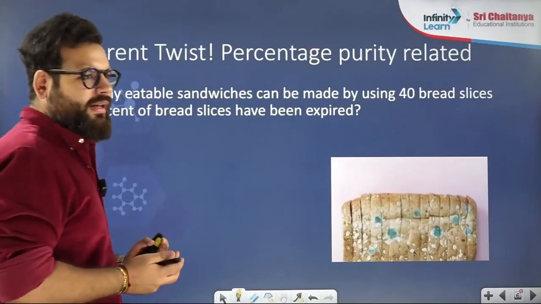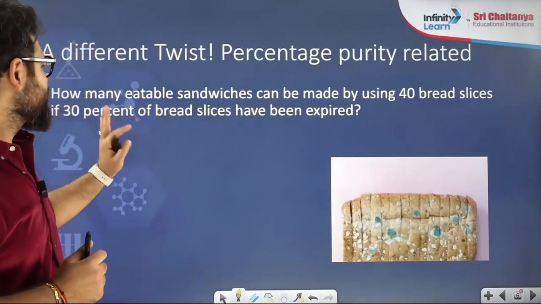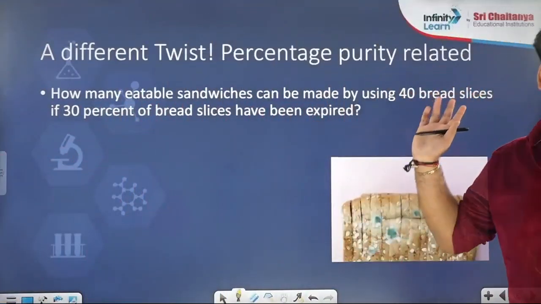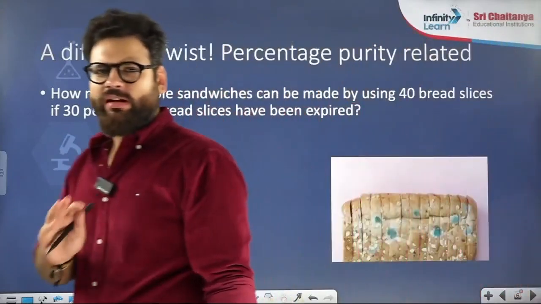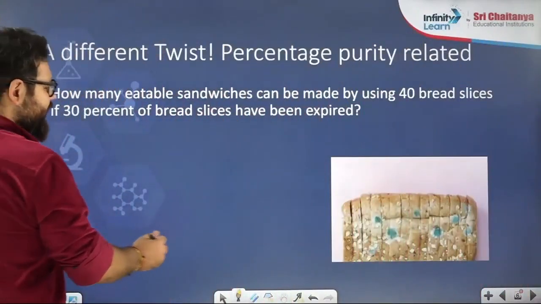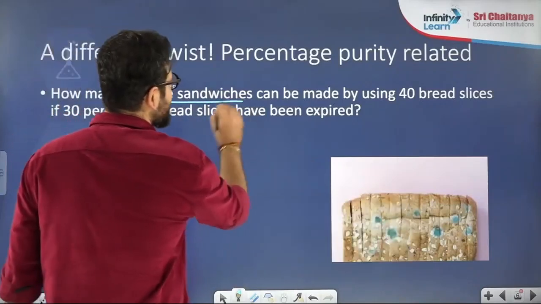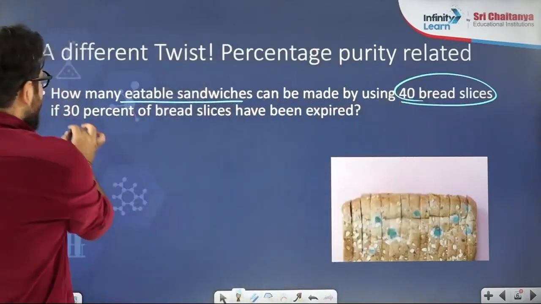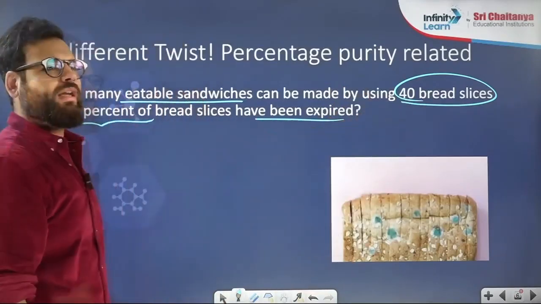Some bread slices are nice, some are not nice. See the question first. How many eatable sandwiches, meaning how many good sandwiches can you make using 40 bread slices, if 30% of the bread slices have expired? Think carefully and tell.